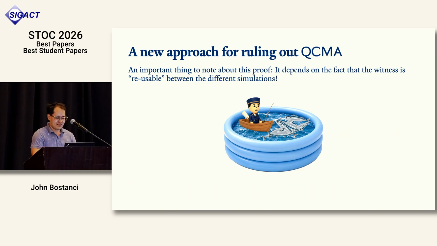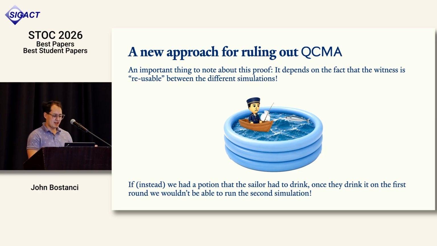Okay. And just to recap, it might not have been clear where I'm using the fact that it's QCMA, a classical proof. The point is that we were repeating this fisherman. Every time we ran him, we ran him again to get a new point and so on. And if he had a quantum proof, he would drink the potion on the first round, catch a fish. But then when we asked him for a second fish, he'd be like, well, I drank my potion already, so I don't have it. So if we were trying to apply this strategy to rule out QMA algorithms, it wouldn't work, right? So this is a proof strategy that at least distinguishes between classical or clonable and quantum proofs.